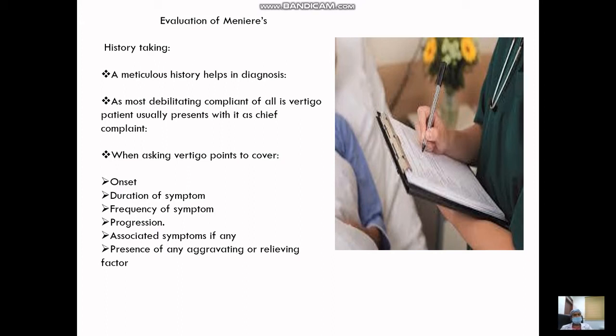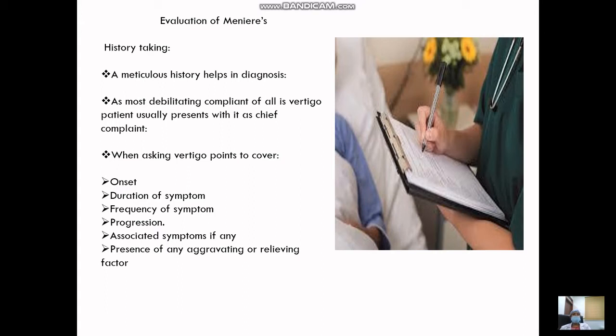And they will also say that between the episodes, the entire period is symptom free. That is, they recover from the symptoms and they don't have a problem. They will tell that when they have vertigo, they feel that they are going to have vertigo. That is, they kind of have an aura, or they will have bradycardia, palpitation, sweating, such kind of associated symptoms.